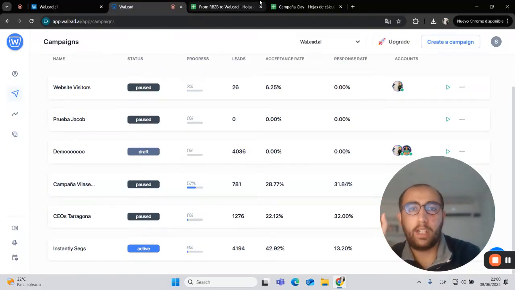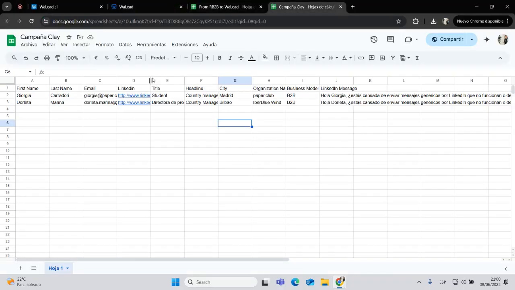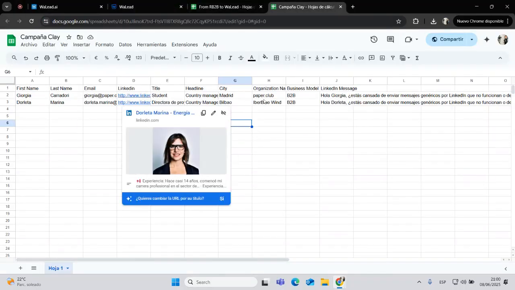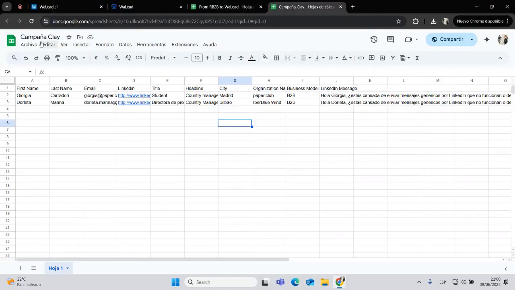Okay, but we can also build more complex campaigns. For example, right now I have here a CSV form that is connected with Clyde. So Clyde will be adding leads to the Google Sheet, and WaLead will be taking these leads from the Google Sheet to add them to the platform.